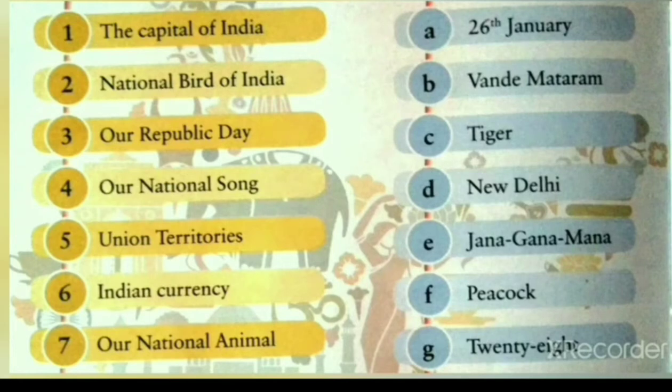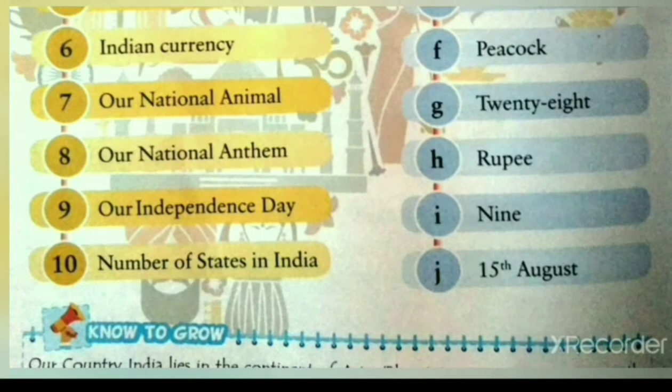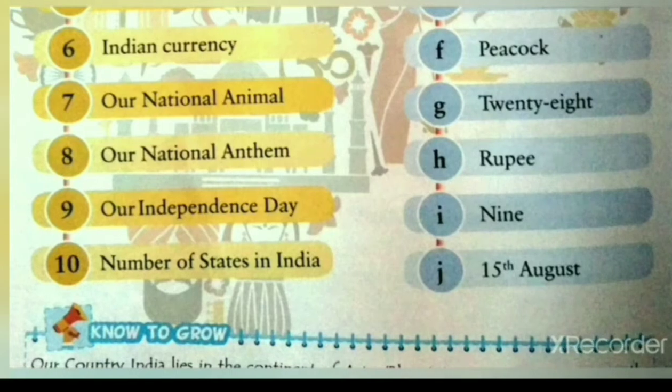Number 5, Union territories. Number of union territories of India is 9. We will match 5 union territories with I, 9. Question number 6, Indian currency. The currency of India is rupee. We will match 6 Indian currency with H, rupee. Number 7, our national animal. The national animal of India is tiger. We will match 7, our national animal, with C, tiger.